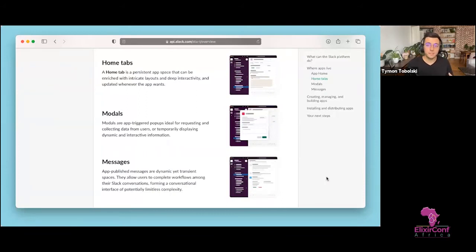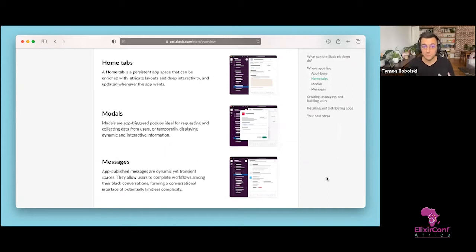Today it's no longer only a chat application where you can send messages and use kind of cryptic slash commands, but you can open modals. You can use very rich forms with lots of different controls, like text inputs, selects. You can upload files, and you can even have a dedicated page for your app inside the Slack application, which is called the Home tab. It all leads to a great user experience for people using your bot, because they do not need to leave the Slack application and go visit some third-party website. They can stay inside Slack and do everything in there.